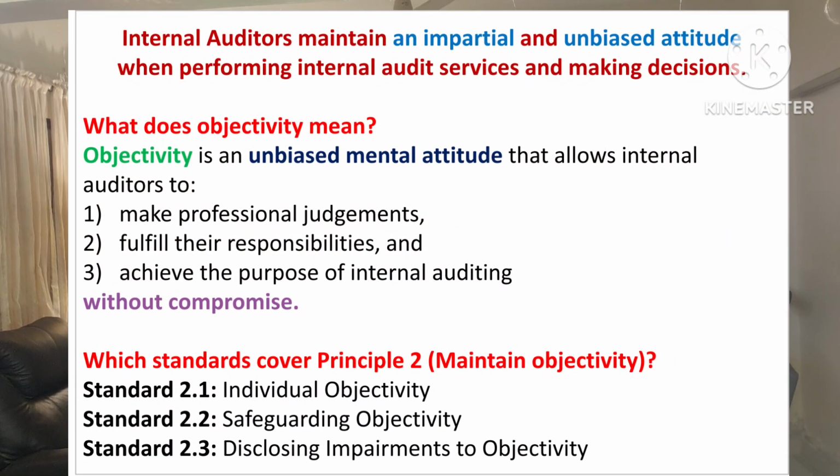So principle 2 is maintain objectivity. So what is maintaining objectivity? Internal auditors maintain an impartial and unbiased attitude when performing internal audit services and making decisions. If you see the definition, objectivity is an unbiased mental attitude that allows internal auditors to make professional judgment, fulfill their responsibilities, and achieve the purpose of internal auditing without compromise.